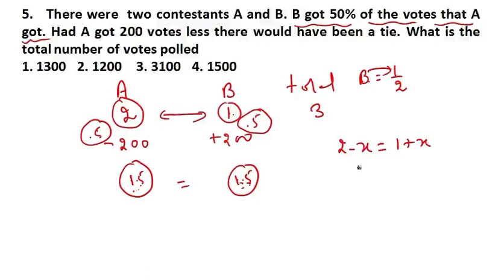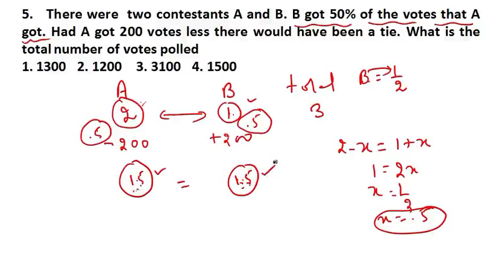So it will become how much, tell me? It will become 2x = 1. X equals 1 by 2, so x will be 0.5. So from here you can get 0.5. Fine. Before, the votes were not the same, now the votes are the same. He also got 1.5, he also got 1.5. Now the question is asking you the total number of votes polled.